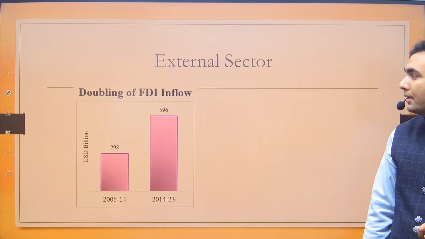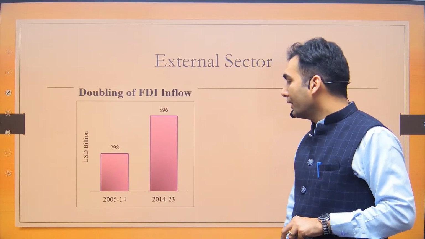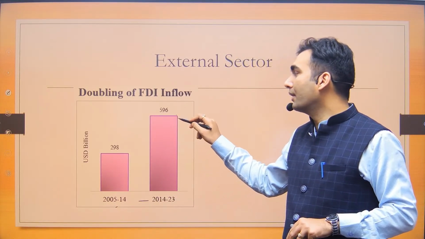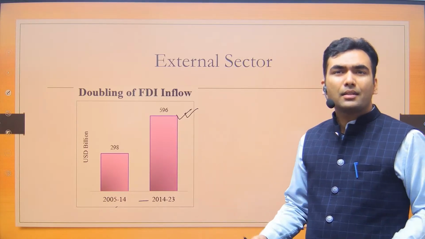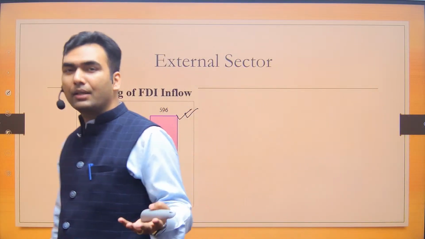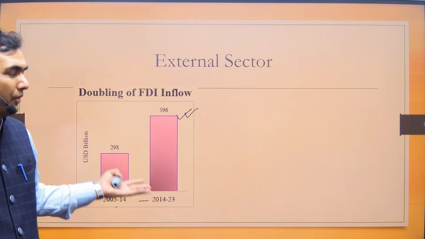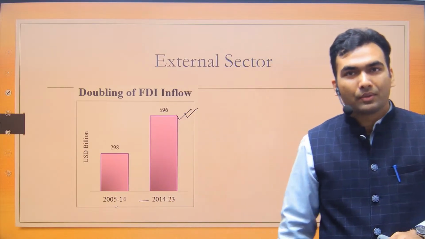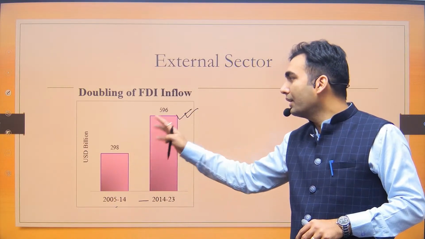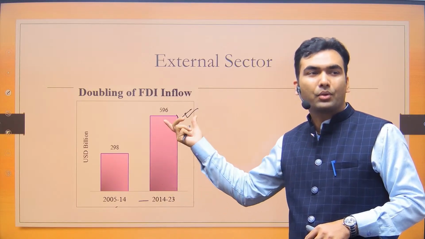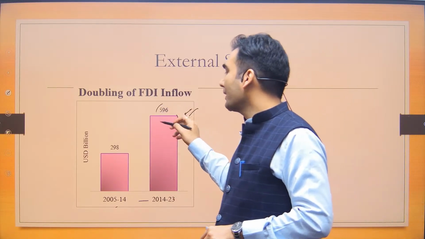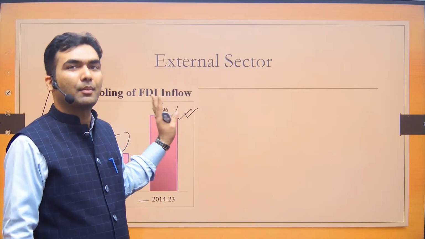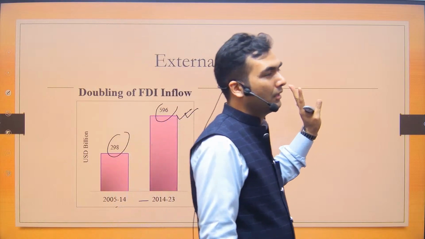Then this is the last aspect. In case of FDI, in the last 10 years, the amount of FDI coming has doubled. This is a natural aspect. If it had remained constant or gone down, that would have been a problem. Obviously FDI increases every year, or rather it should increase every year because of inflation also. But it has doubled. If a question on FDI comes, you can quote this data. Do not remember 596 and 298. This is difficult to remember. Simply remember that in the last 10 years, the amount of FDI coming to the country has doubled.